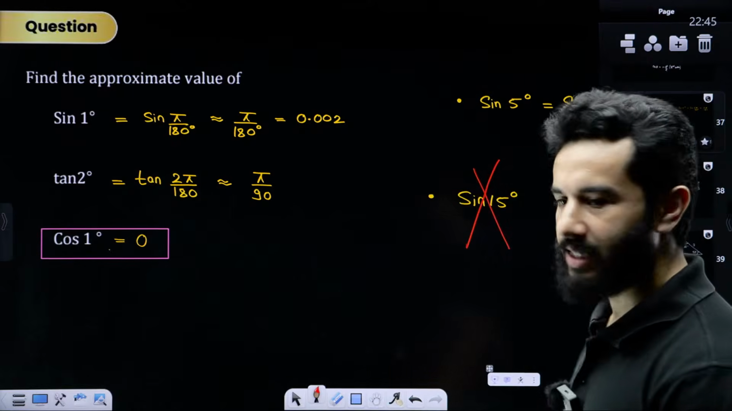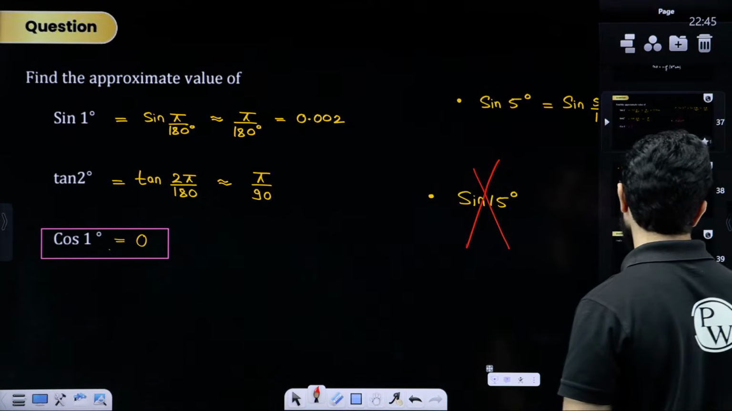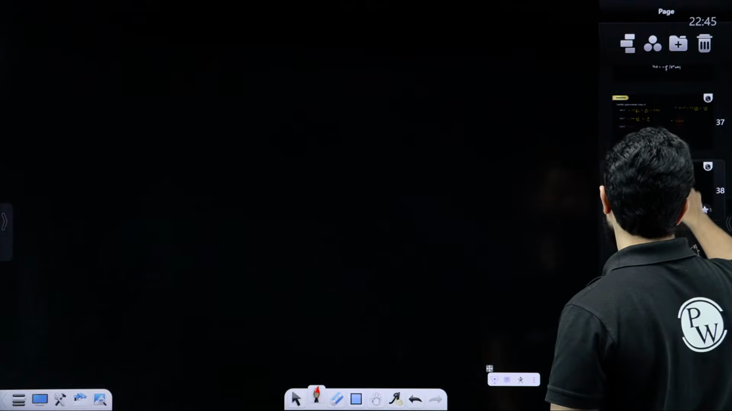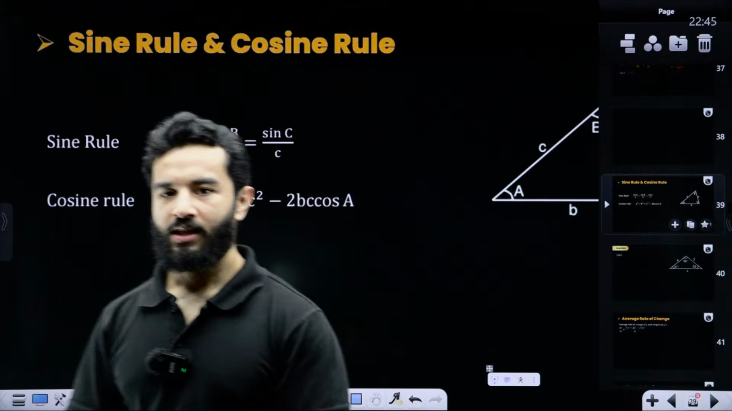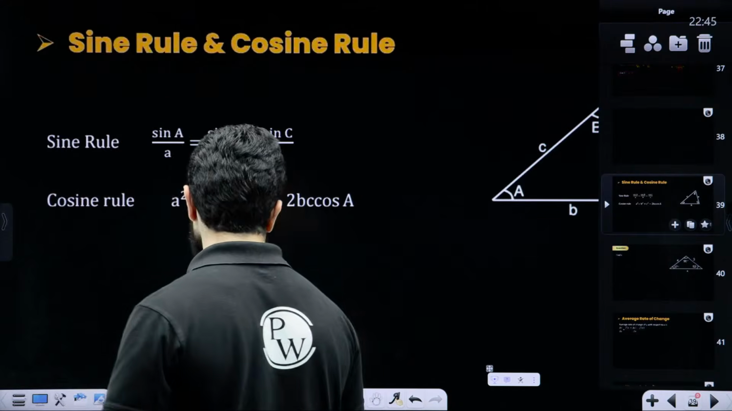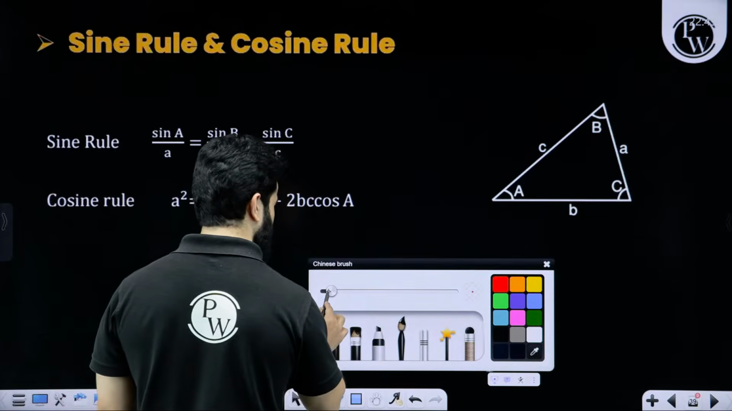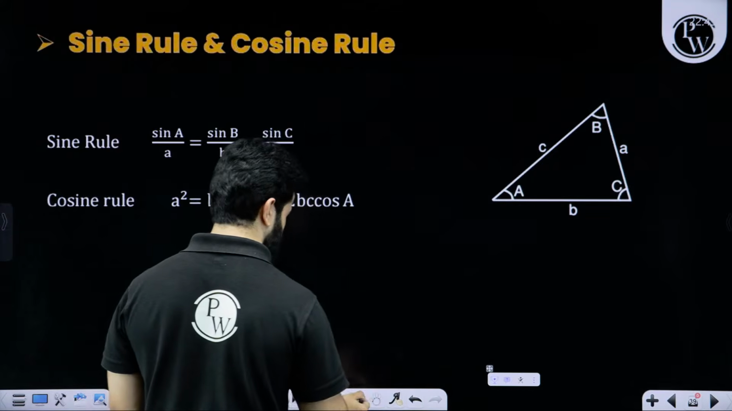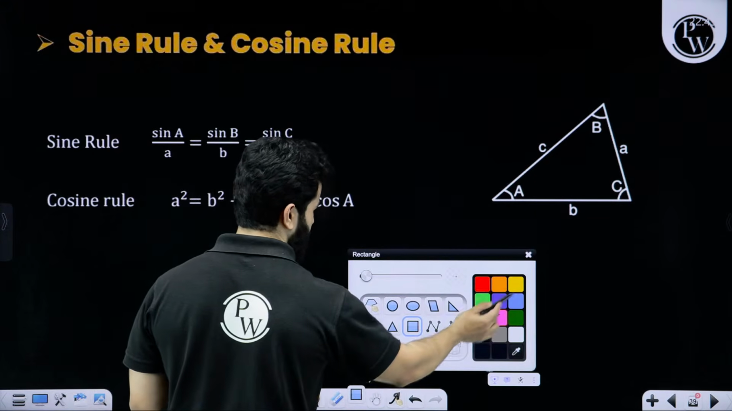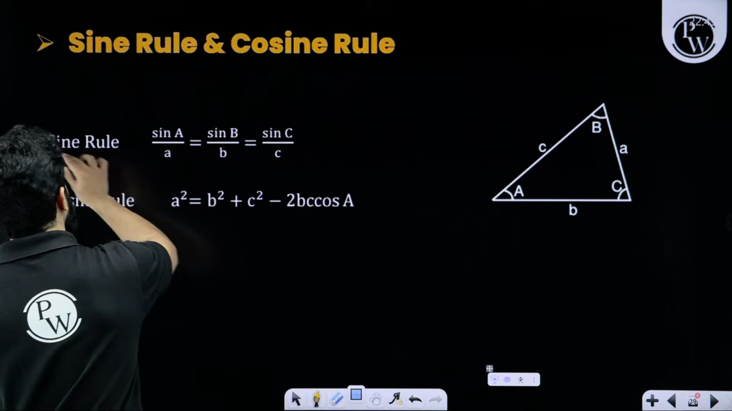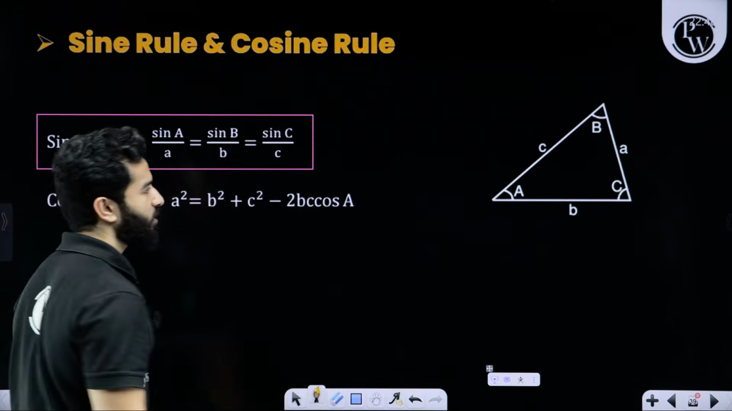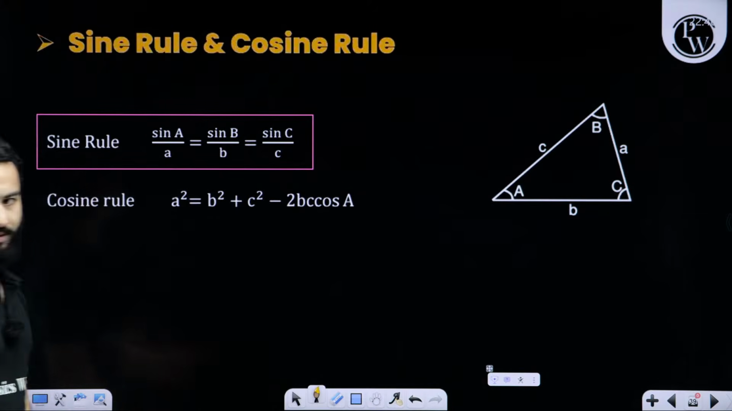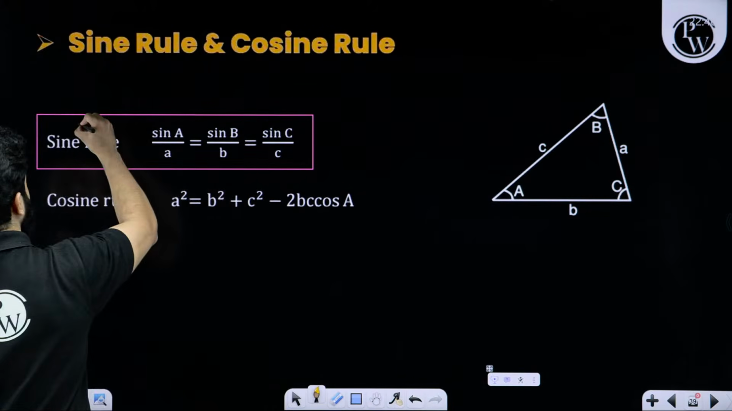All done and dusted. Now let's talk about the last rule for trigonometry, that is sine rule and cosine rule. Again, let me tell you, we are not going to extensively use this, but it is important. First one is sine rule. Now this is for any triangle. This is true for any triangle.